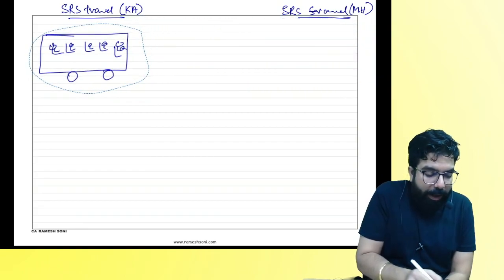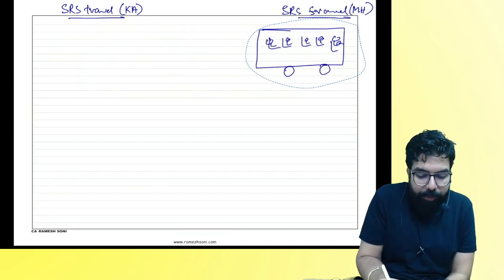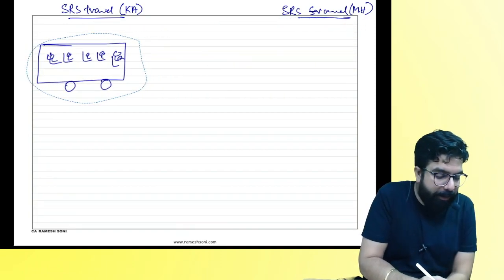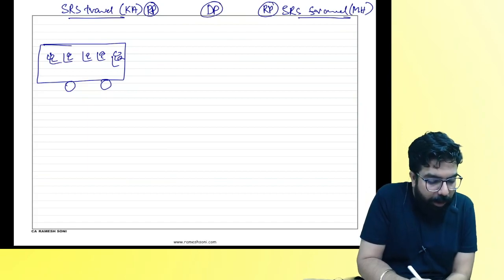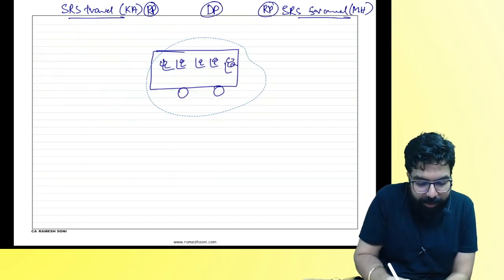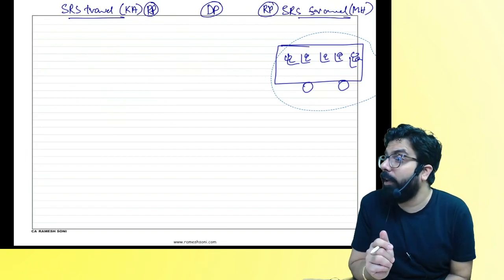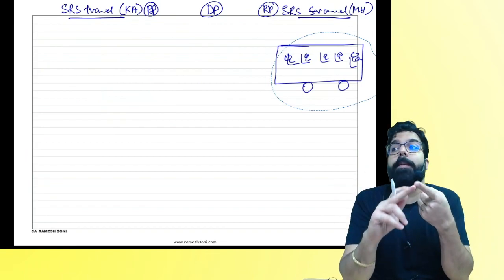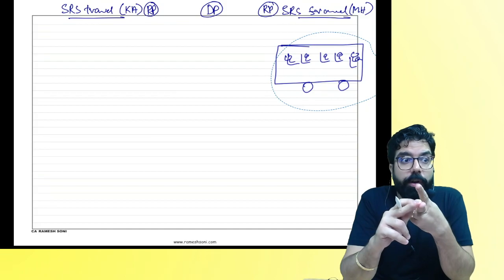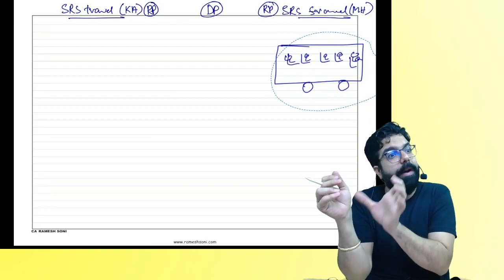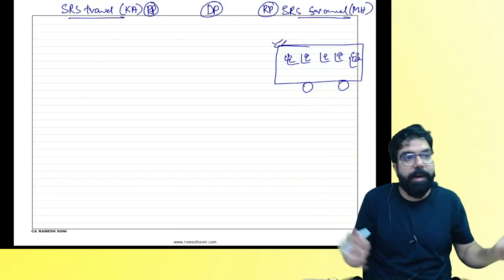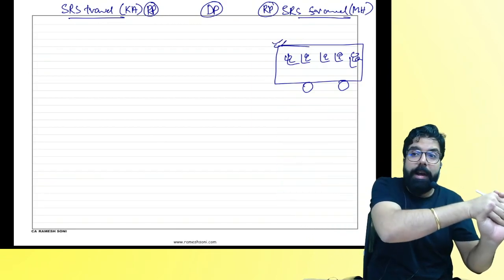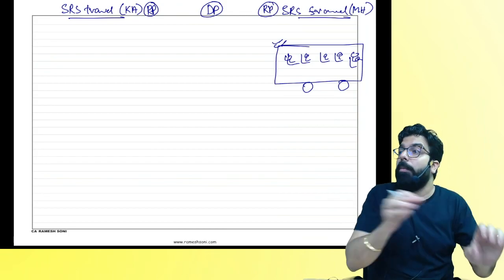My question is, when the bus is going from here to here, you know what one officer told? Is the Karnataka branch a registered person? Yes. Is the Maharashtra branch a registered person? Yes. Are they distinct persons? Yes. Bus is movable property, bus is goods. One officer told that when the bus is going from Karnataka to the Tamil Nadu branch, this bus belongs to the Karnataka branch. When the bus went from Karnataka to Tamil Nadu, the bus is supplied.